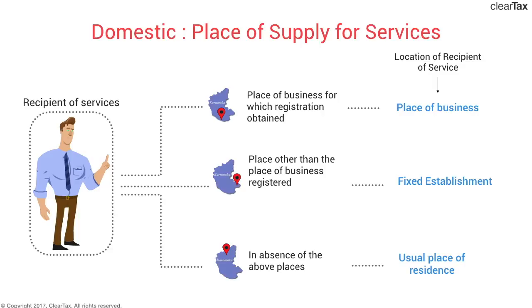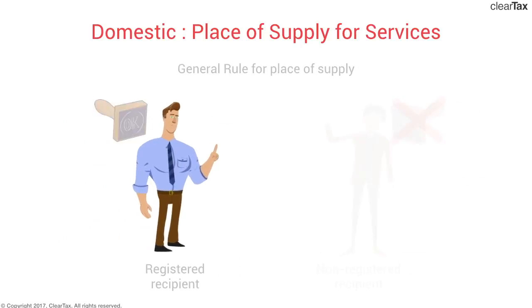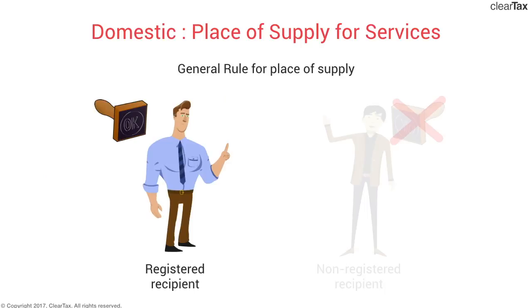In case of corporates, it could be the place where the company is incorporated. In case of an individual, his home where he resides. Same principles as location of supplier of services. So that's the location of recipient of services. In case of registered recipient, that's the general rule for place of supply.